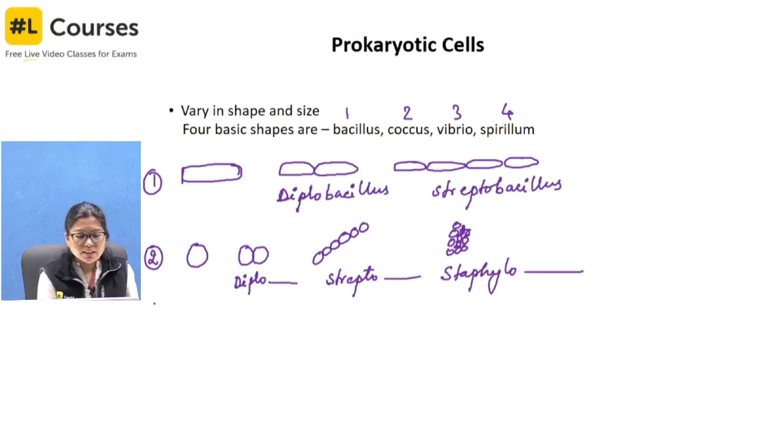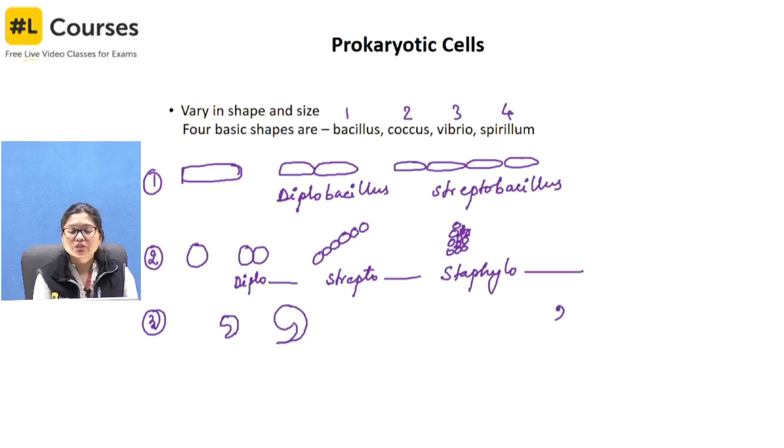Okay, next is vibrio. So what is vibrio? Vibrio is actually comma shaped, like we draw a comma like this, no? So it resembles that. This one is better. This looks like a stage in the mosquito life cycle, if you have read.